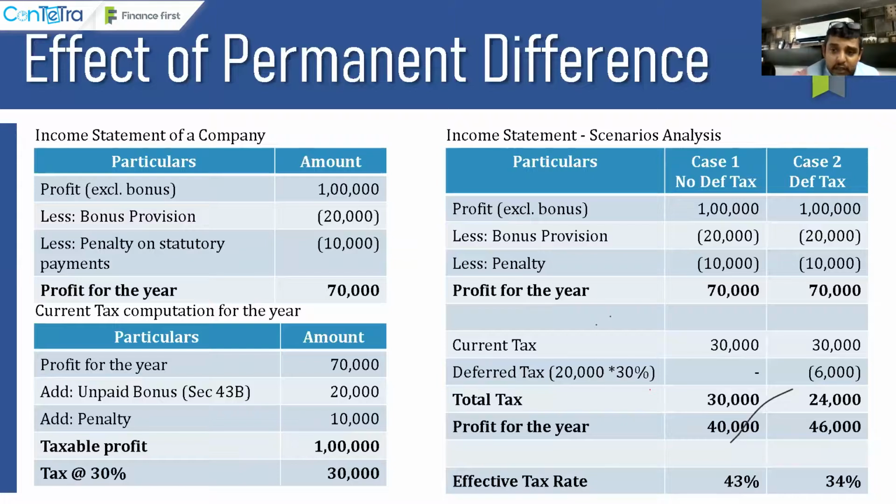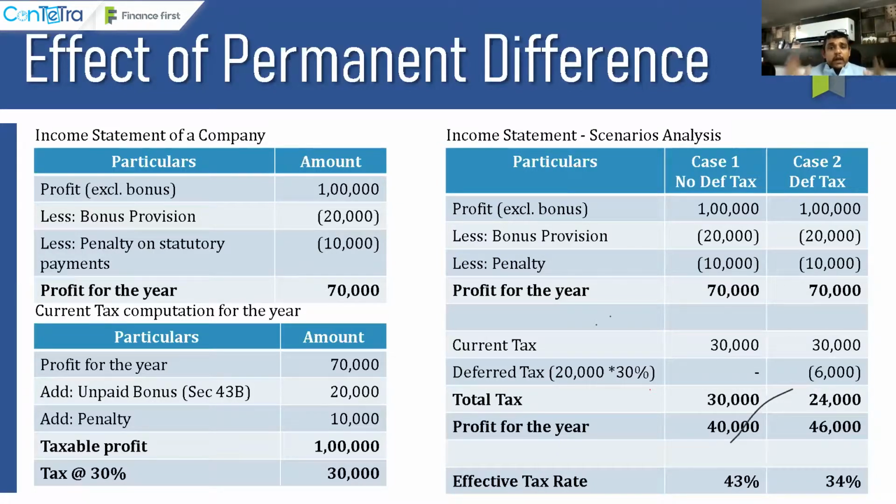So in the second situation, in this case, if you see, I create a deferred tax asset on this bonus and my total tax becomes 24,000. But the only difference is because of this permanent difference, my ETR, effective tax rate, is going up by 4%. And now it is 34%. So the concept of effective tax rate becomes very, very relevant as far as any jurisdiction is concerned.